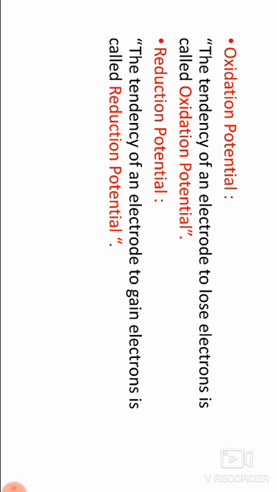In this topic, the important questions: write the role of salt bridge, and write any 5 or 6 differences between electrolytic cell and galvanic cell. Define electrode potential, oxidation potential, reduction potential. Then next, standard electrode potential. Then standard hydrogen electrode or normal hydrogen electrode, this is called SHE or NHE.